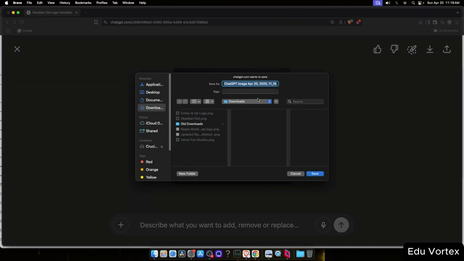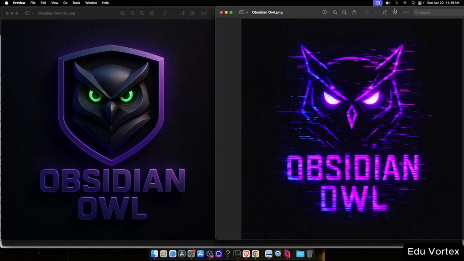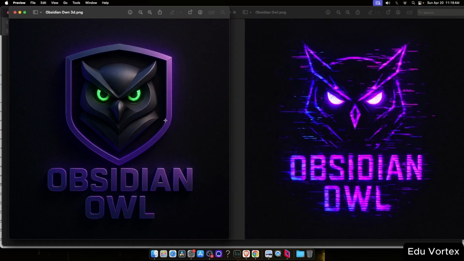Now that we have both a flat 2D logo and a more polished 3D one, we can see how different styles convey different brand personalities. It really comes down to what kind of feel you want your brand to give off. Before we wrap up, here's a really useful tip.